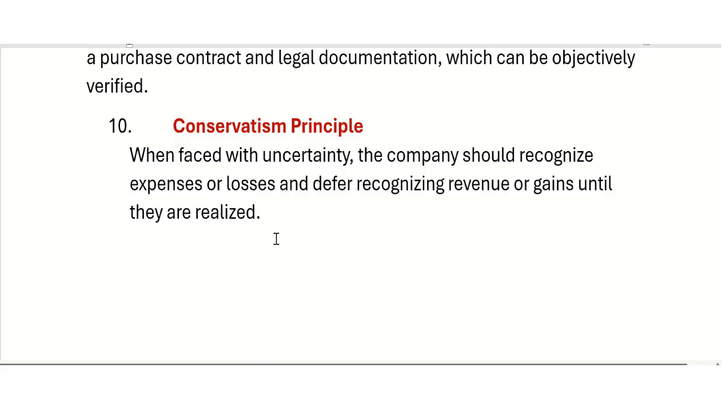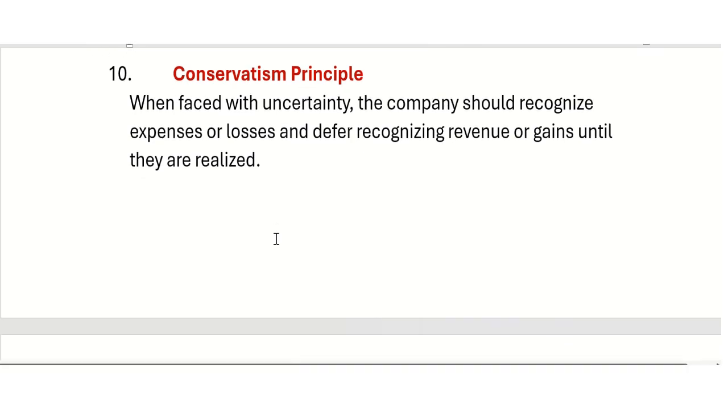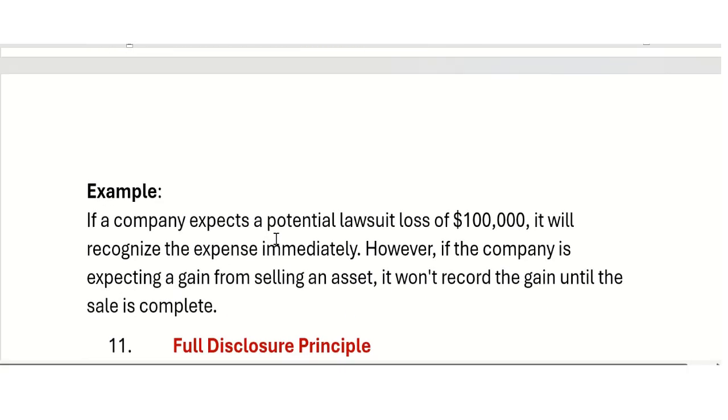Conservatism principle. When faced with uncertainty, the company should recognize expenses or losses and defer recognizing revenue or gain until they are realized. So what does it mean? I'm just going to explain with one example. If the company expects a potential loss of $100,000, it will recognize the expense immediately.